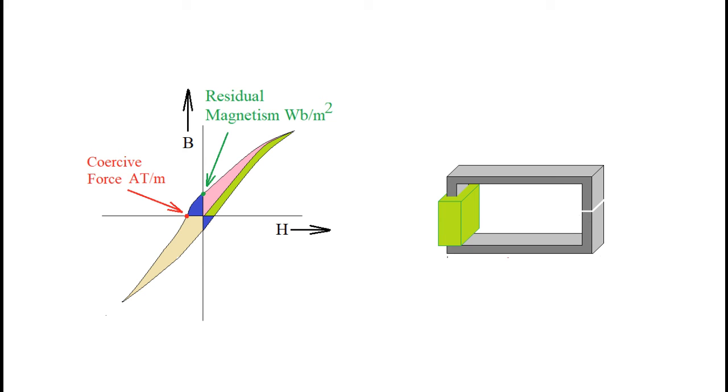If current is made to pass through coil in reverse direction, then ampere turns act in opposition to residual magnetism. Such a negative current finally wipes off all the residual magnetism. The amount of ampere turns required to wipe off residual magnetism is known as coercive force. Further, if we increase the current in reverse direction up to the knee point, then magnetic field gets strengthened in reverse direction. Now again, if current is reduced to reach 0, residual magnetism remains in the reverse direction.